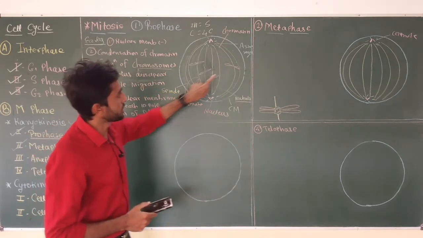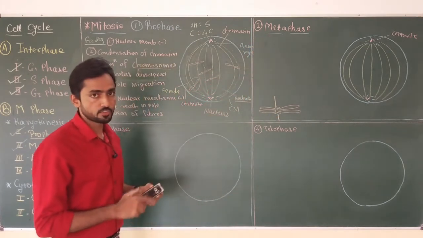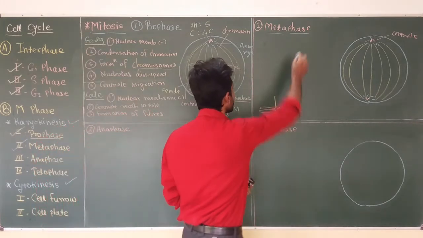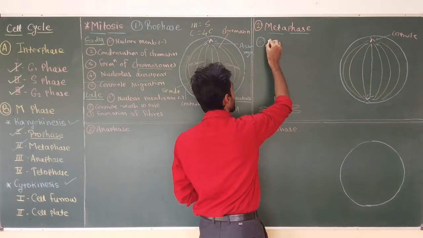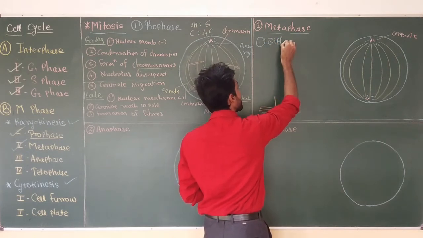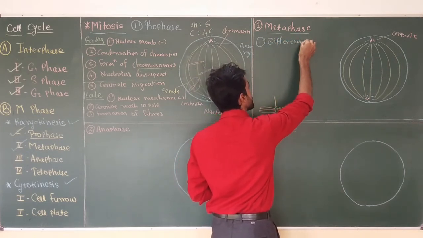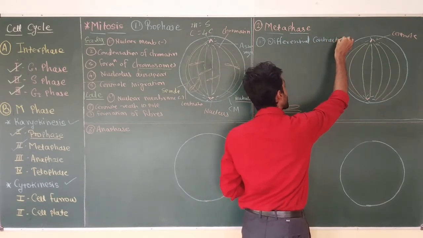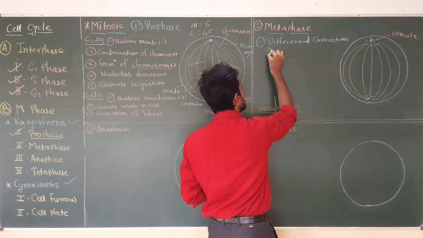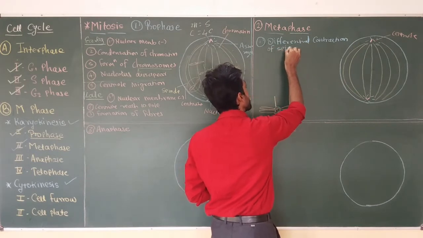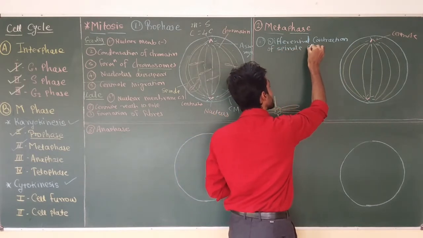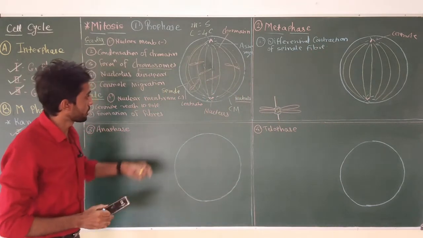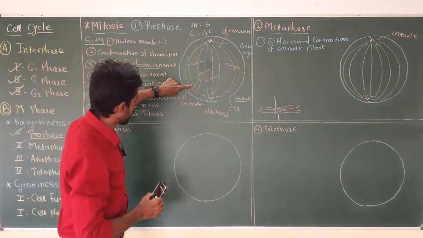Now what will happen in metaphase? The first change that occurs is differential contraction of the spindle fiber. What happens due to differential contraction? Focus on this chromosome.